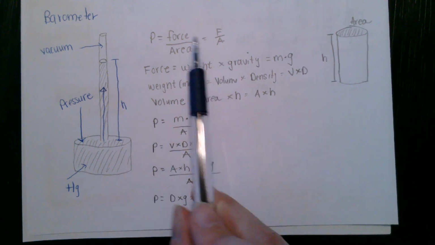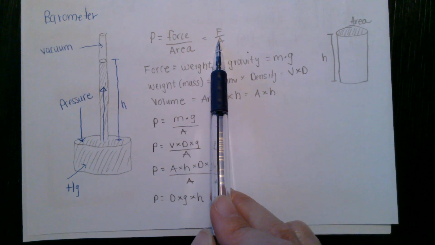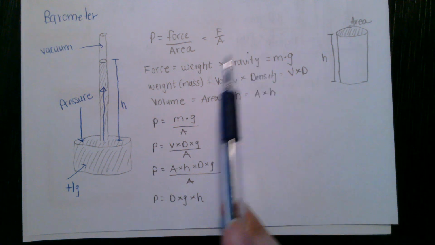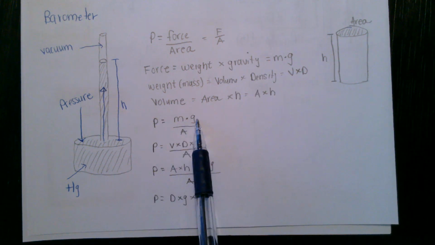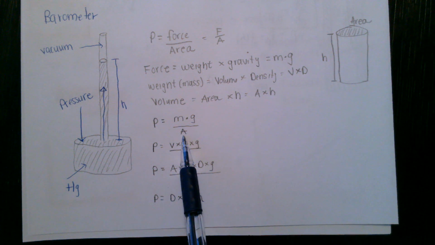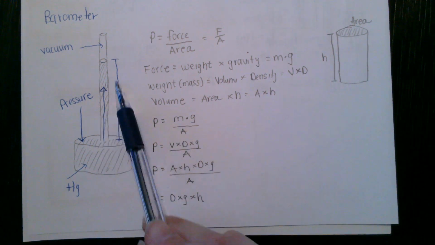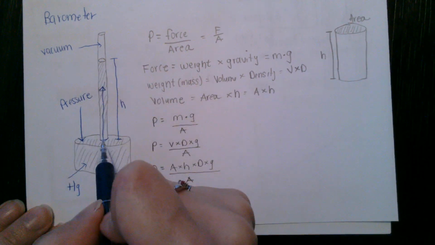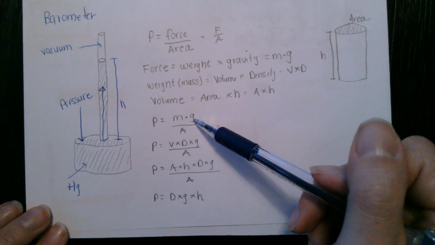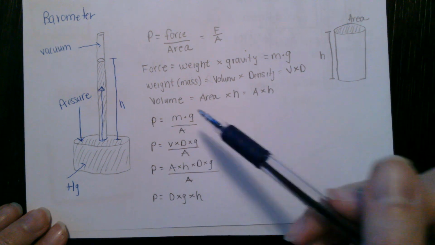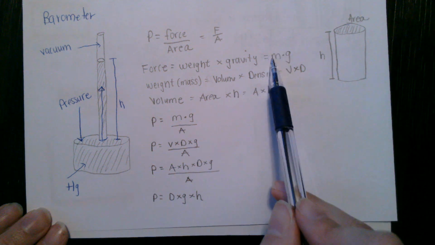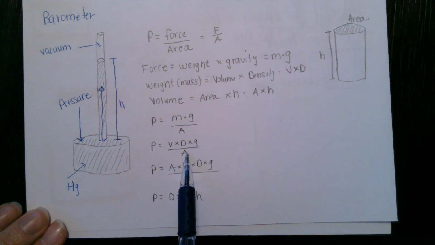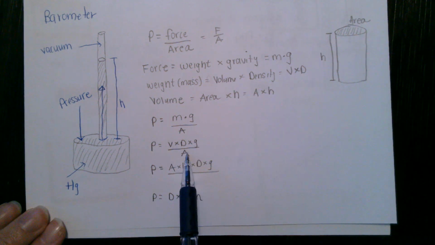Okay, so if we go back to pressure equals force over area, I can take my mass times gravity and substitute that in. So pressure equals mass times gravity over area. So this would be, for example, my mercury in this tube. Okay, so I'm deriving an expression for this. So my mass of mercury in this tube times the gravitational constant divided by the area. Okay, so more substitution. For mass, I can substitute volume times density. So we get volume times density times gravity over area. Maybe you can see where this is going.